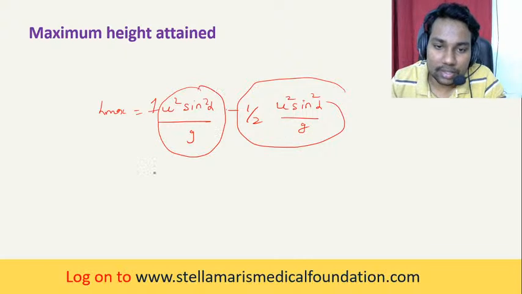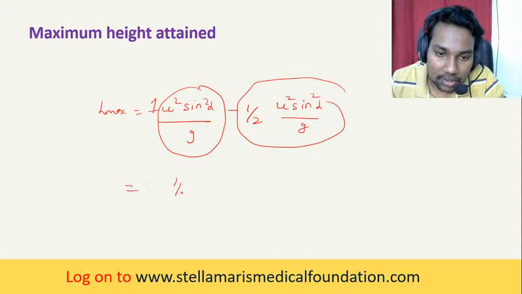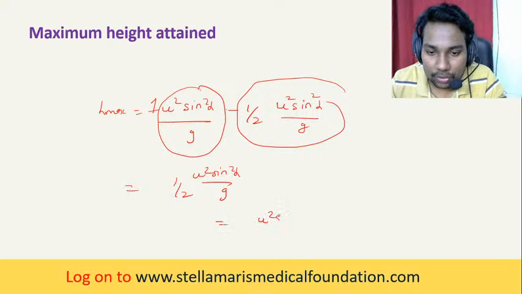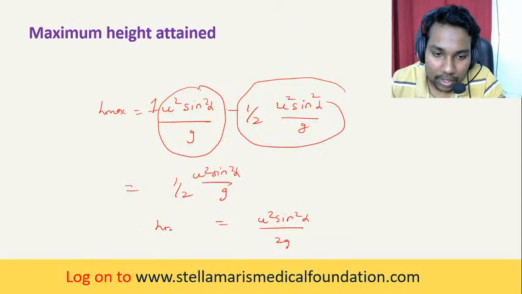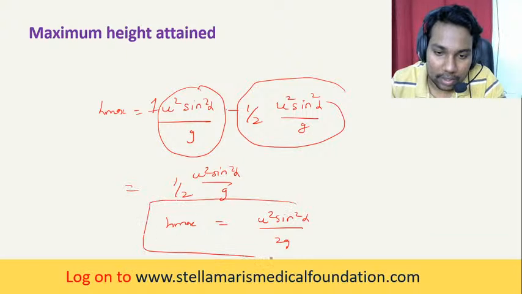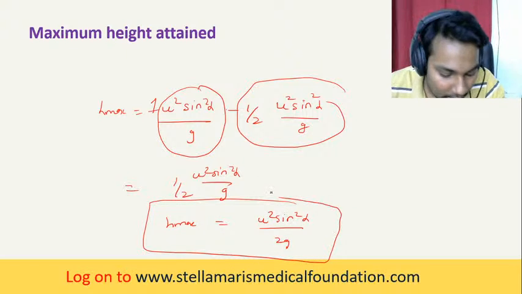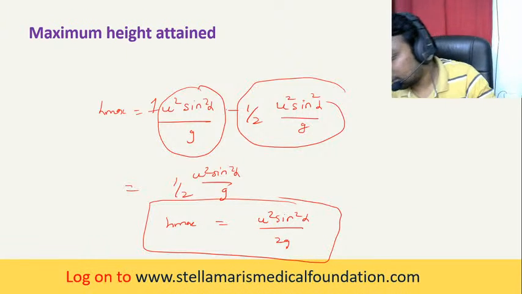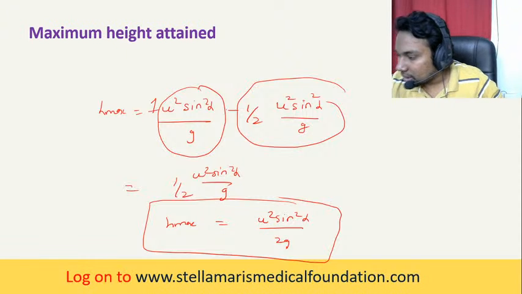So when you subtract, what happens? It becomes plus half u squared sine squared alpha by g, which is nothing but u squared sine squared alpha by 2g, is equal to h max. So h max, or maximum height, is equal to u squared sine squared alpha by 2g. Clear? Clear till now?